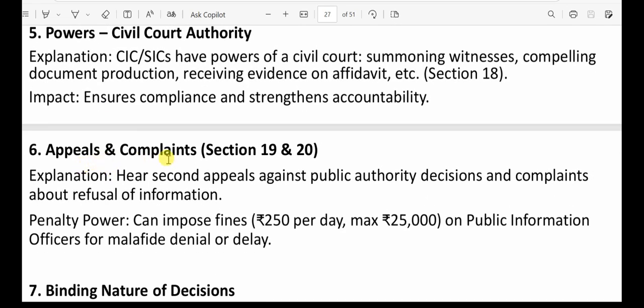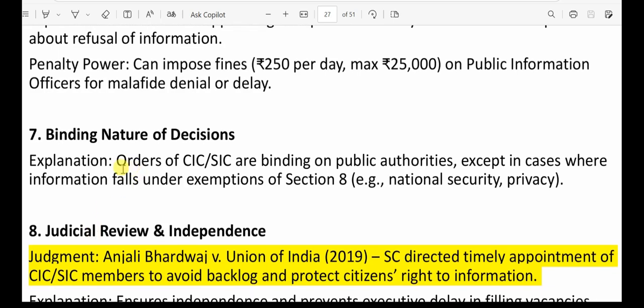Then appeals and complaints. Now let's suppose you have asked for some information. Now if the public information officer delays it, more than 30 days, or even more than 48 hours in case of life and liberty, then for each day there will be a fine on that public officer, that is 250 rupees per day, and the maximum it can be is 25,000 rupees.